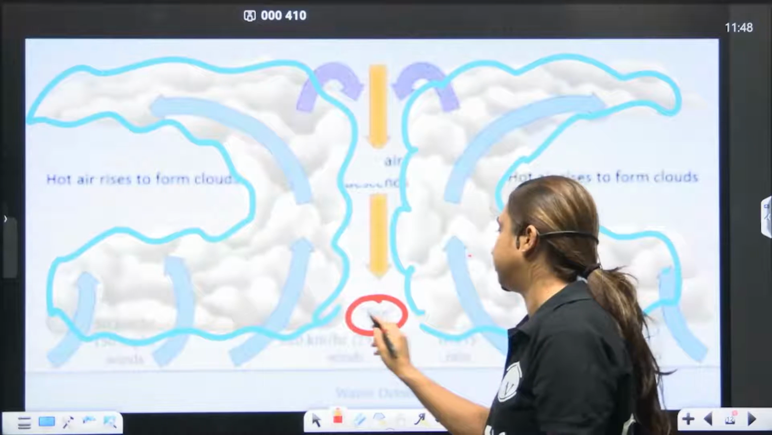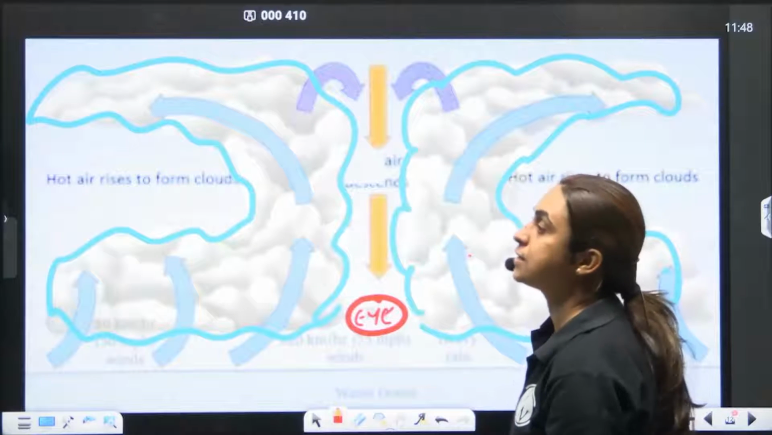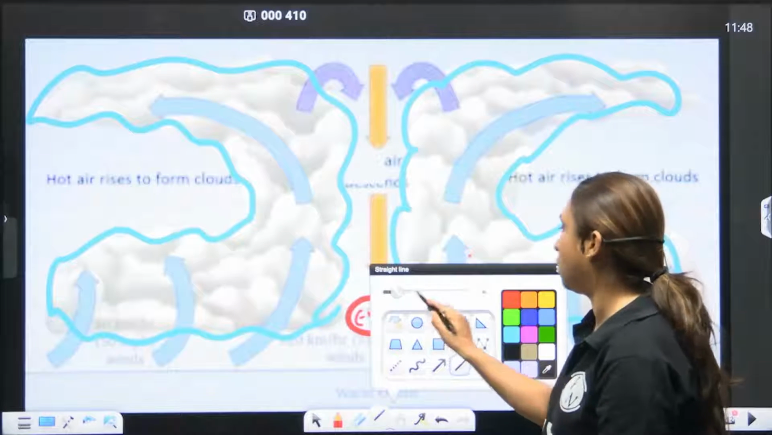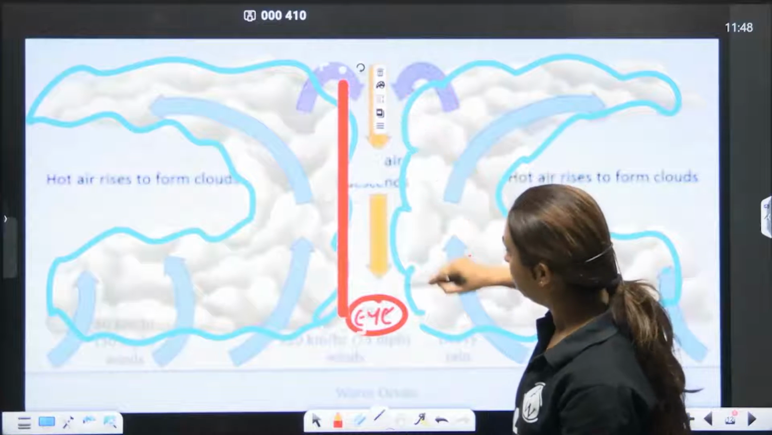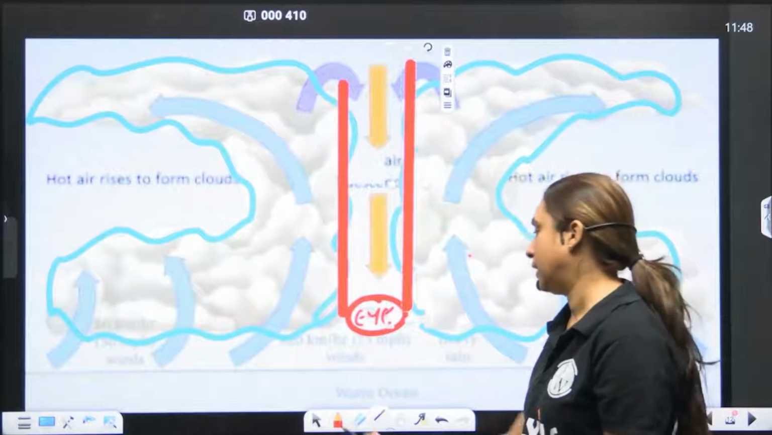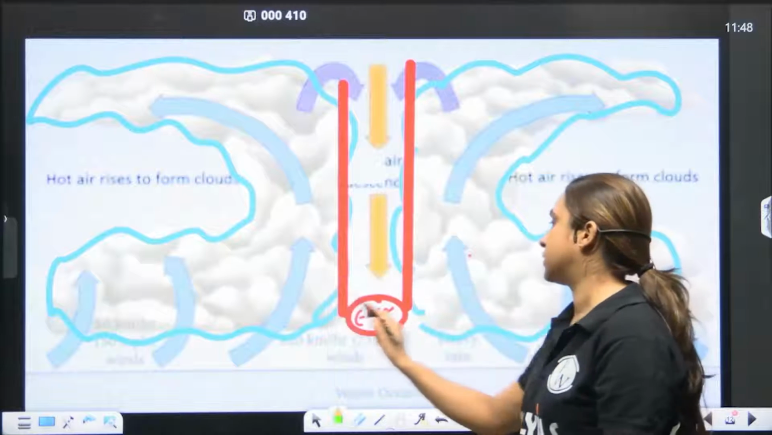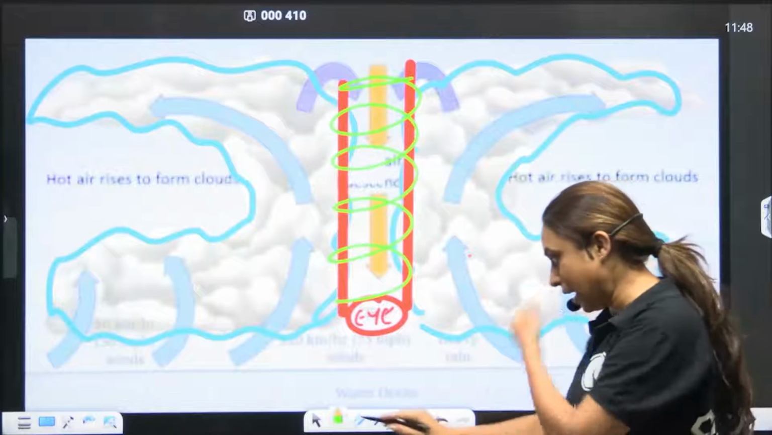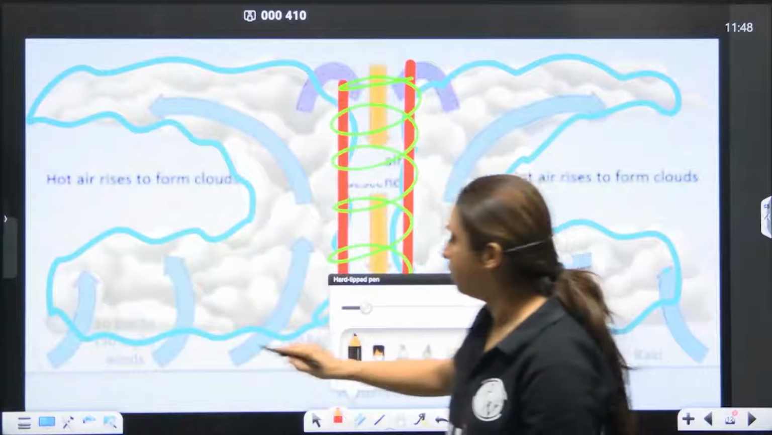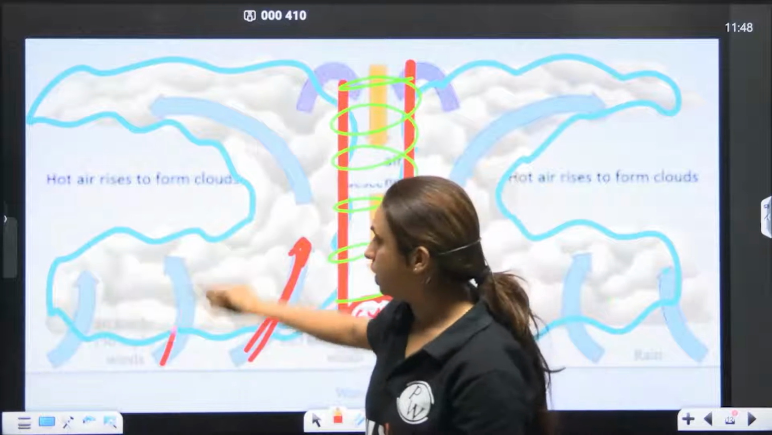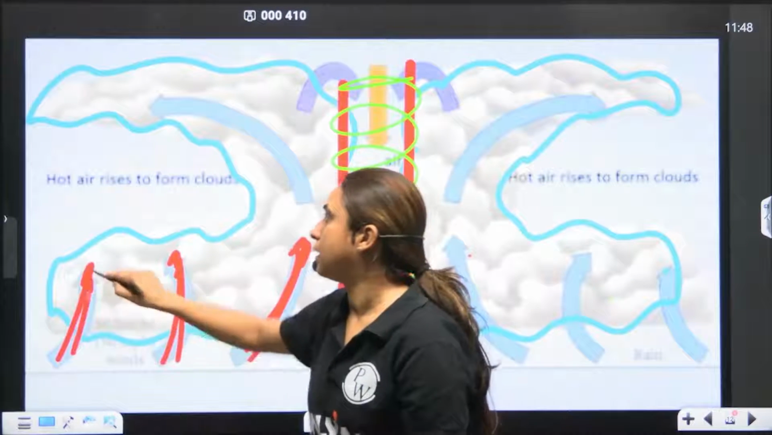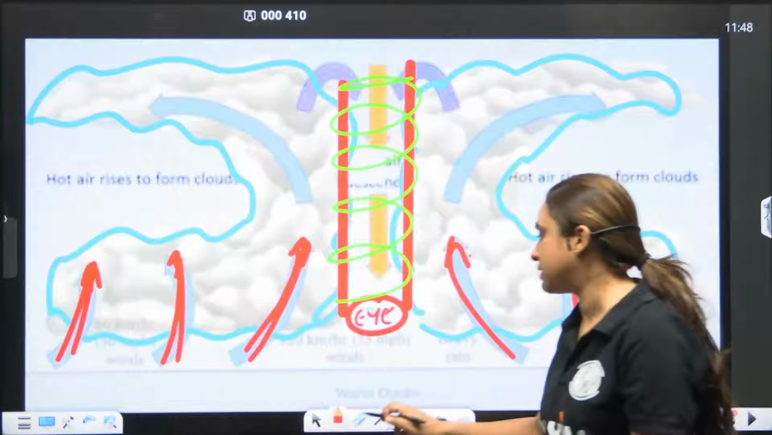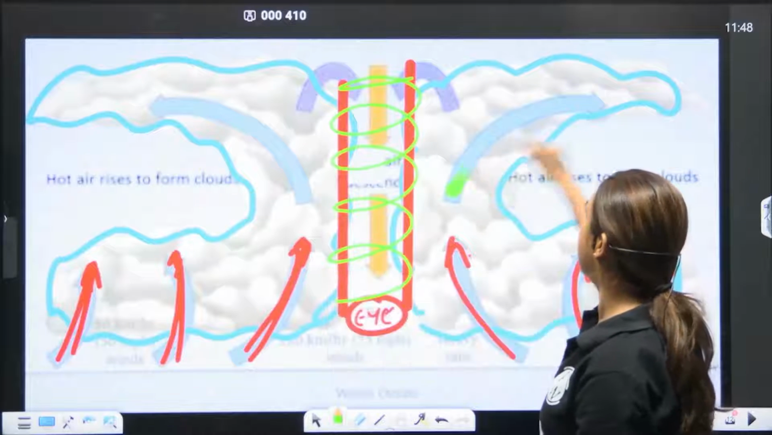It has an eye. This is the eye. It has a wall which you call the eye wall. Okay. It has circulatory winds, as you can see. It also has warm air rising here. And you will also see it has divergence.